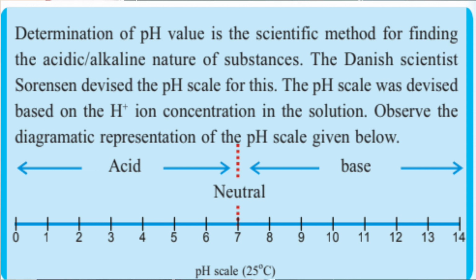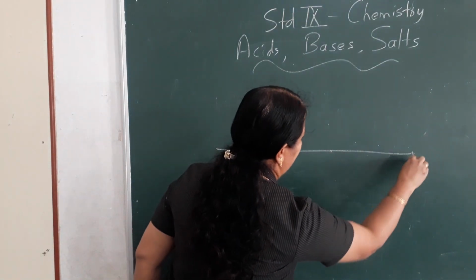Determination of pH value is a scientific method for finding the acid or alkaline nature of substances. The Danish scientist Sorensen devised the pH scale for this. The pH scale was devised based on the H+ ion concentration in the solution. Observe the diagrammatic representation of the pH scale given below. So, a Danish scientist devised this pH scale on the basis of the H+ ion concentration. Now listen carefully, children.